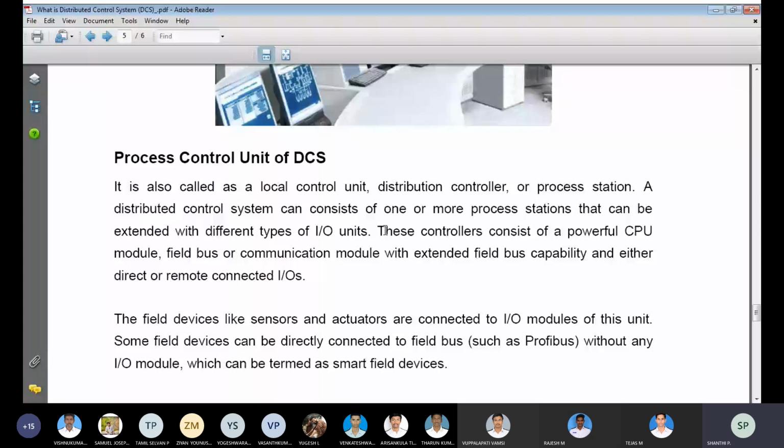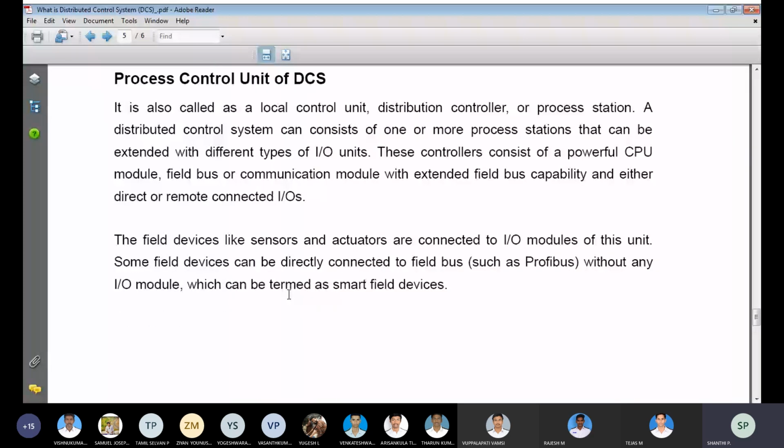Here maximum field devices, whatever sensors, actuators and IO modules we have, we connect to this system. You know the different types of sensors: voltage sensor, current sensor, temperature sensor, pressure sensor, I to V changeover, voltage to current, pressure to voltage, voltage to pressure. All the sensors, actuators, actual mechanical devices we have connected to the input modules. These input modules are connected to the distribution control system.